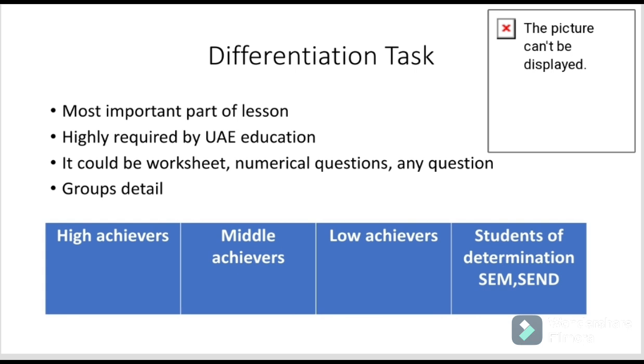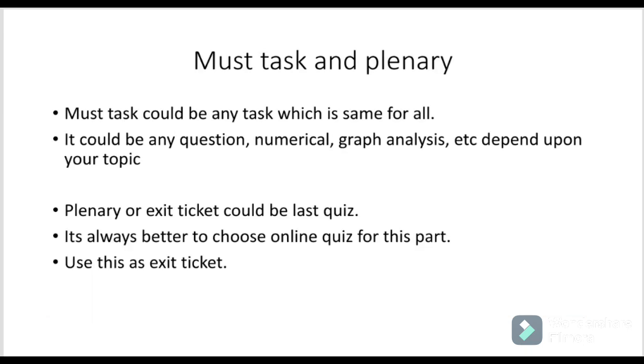Okay, the last one is the must task. The must task is optional. If you have put in the differentiation task, then you have already given a task to your class. If the differentiation task is small, then you can also put in a must task. The must task is the same for all. And for the plenary or exit ticket, at the end of the lesson you must put a plenary or a quiz to know the learning behavior of the students, and a student who has completed this plenary can stop the lesson.